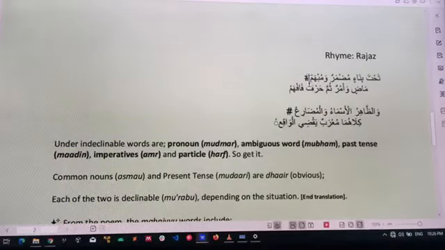When you see ismul mawsul, alladhi, alladhina, allati, allawati, they will be mabni too. But the ones in between, like alladani and allatani, are more of mu'rab. However, generally, the ones we have mentioned previously are mabni because they are under mubham.